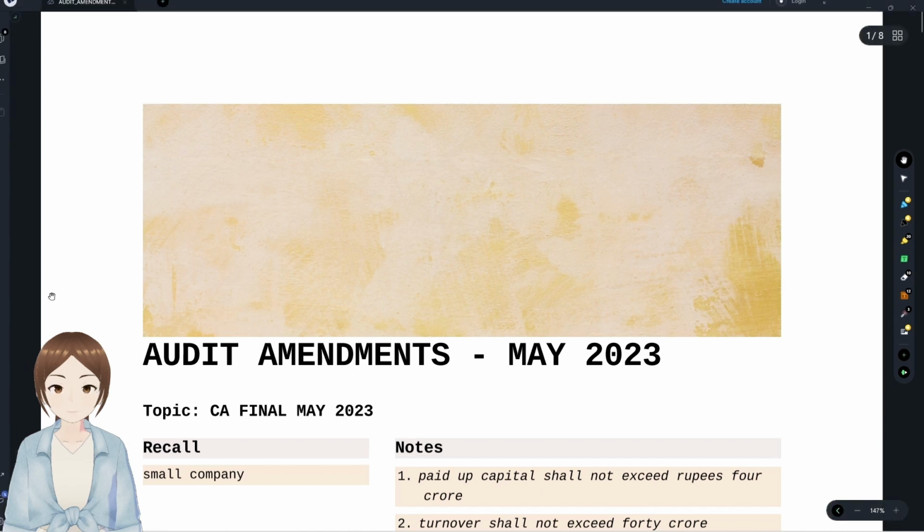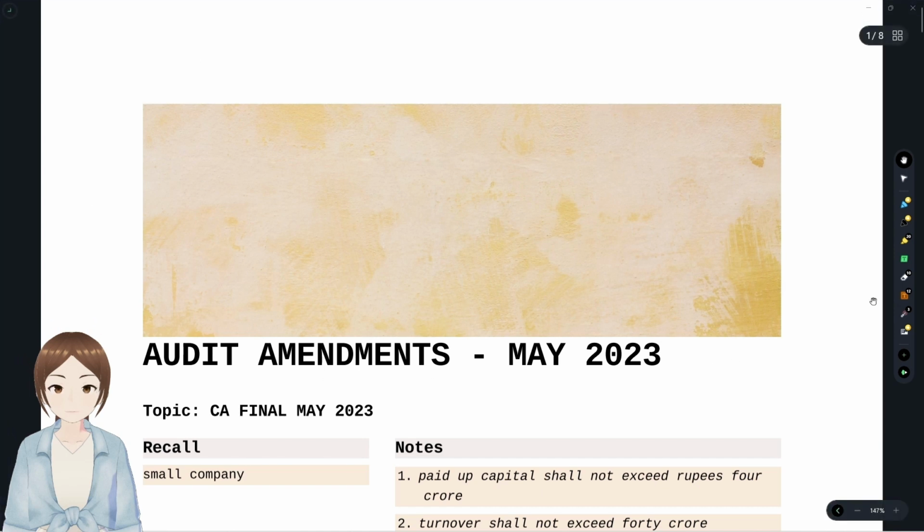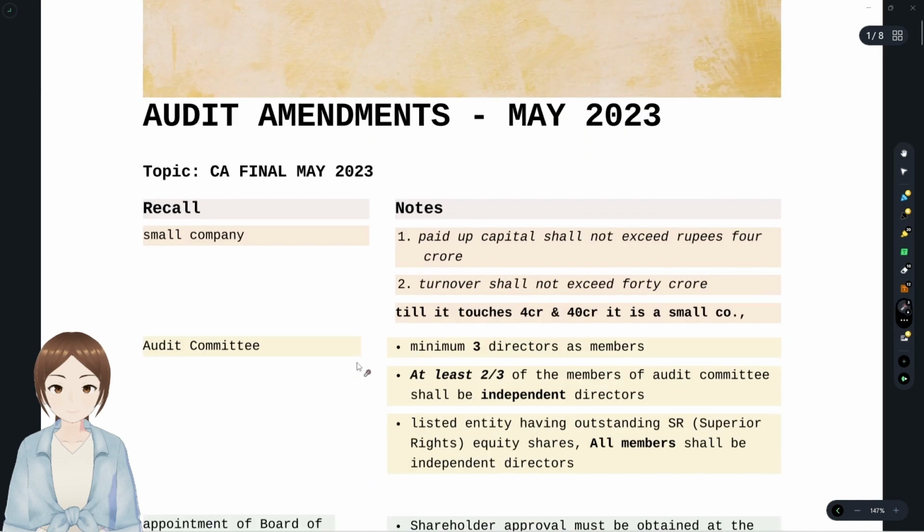And today we are going to discuss the audit amendments applicable for the May 2023 examination. These notes were prepared using the corner notes taking method, so it would be very easy for us to recall in an examination. So, with no delay, we'll start the audit amendments.